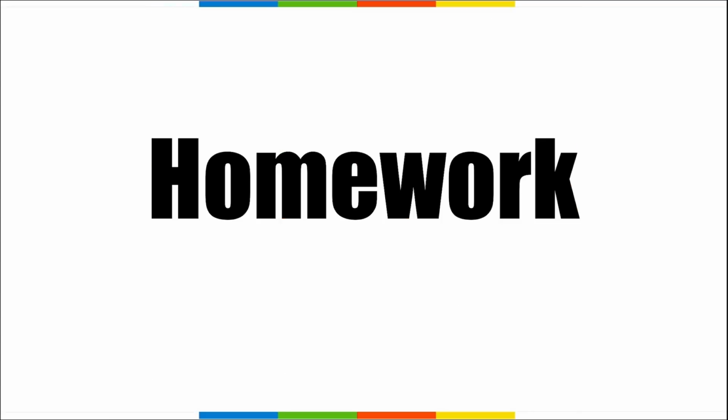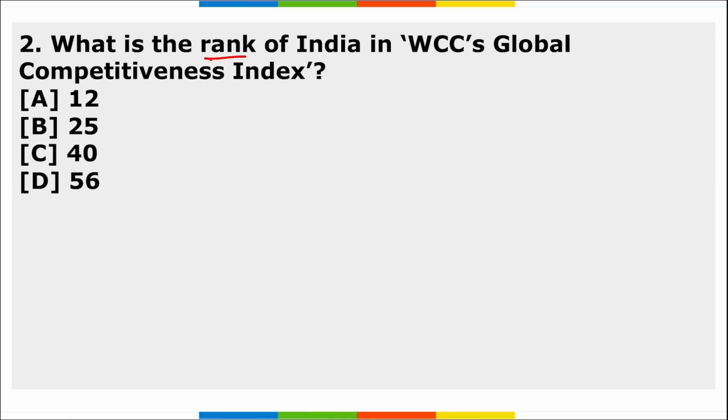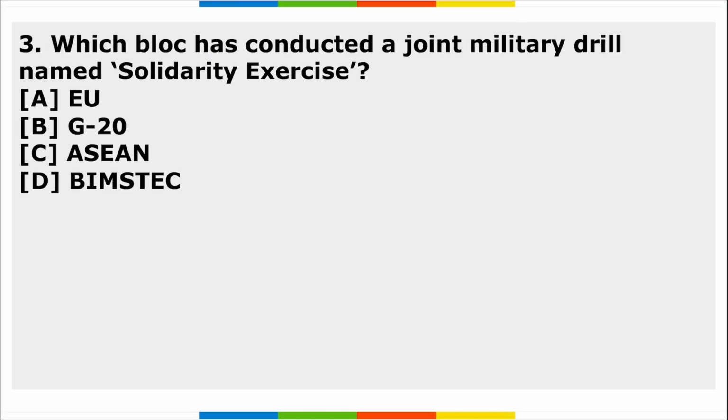Let's move to the homework section now. First, Kyriakos Mitsotakis or K. Mitsotakis has been elected as the Prime Minister of which country? Done in our daily current affairs. Second, what is the rank of India in the WEF's Global Competitiveness Index? Third, which bloc has conducted a joint military drill named Solidarity exercise? So these are your 3 homework questions, friends, and I want to see maximum